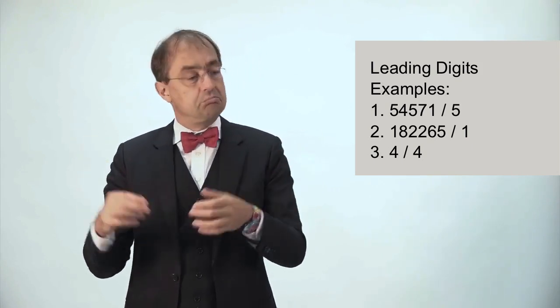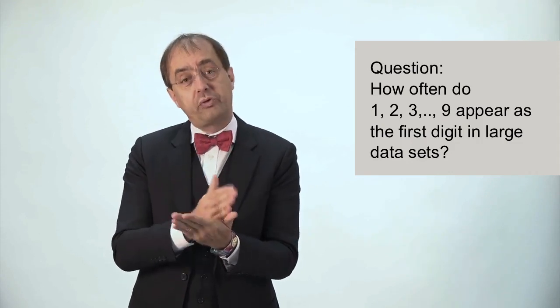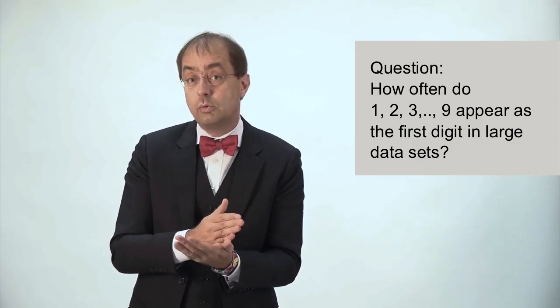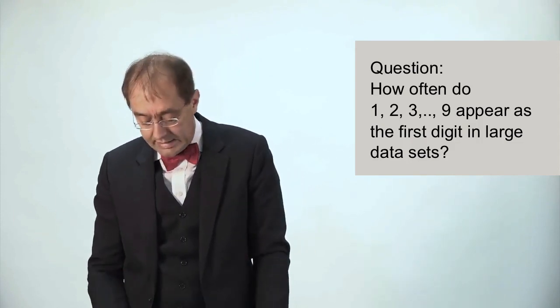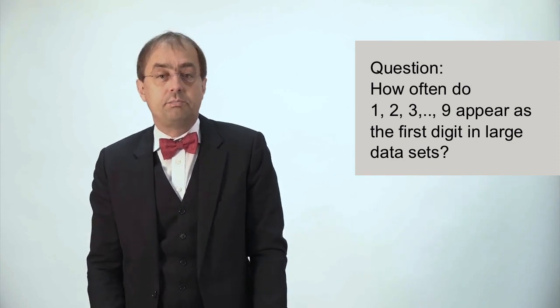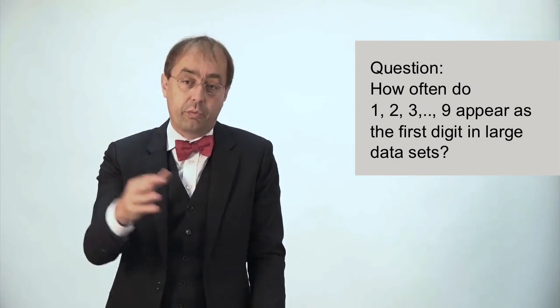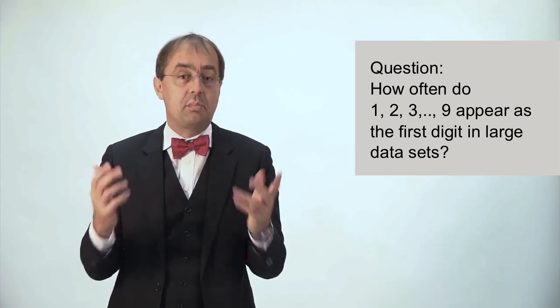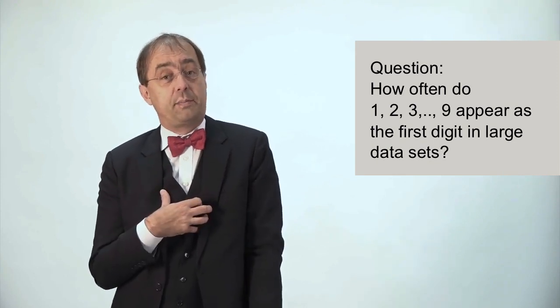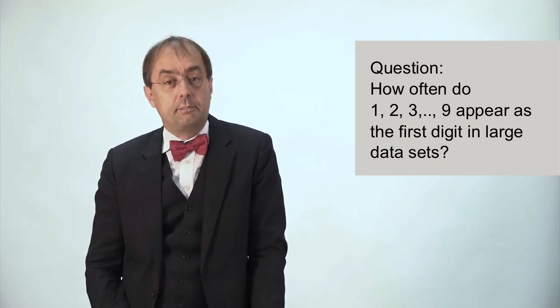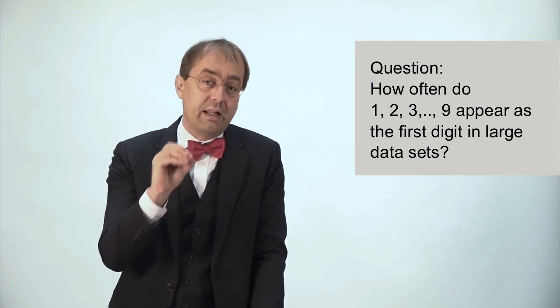And now one can ask, let's look at data sets that we see in real life. How often do you think the first digit of a number is a 1 or a 2 or a 3 or a 9? Honestly, if you had asked me this question some years ago, I would have said, oh, they're all equally likely. 1, 2, 3, 4, 5, 6, 7, 8, 9. 9 numbers, 1/9, about 11.1% for each number. That was my naive expectation. Seemed reasonable.